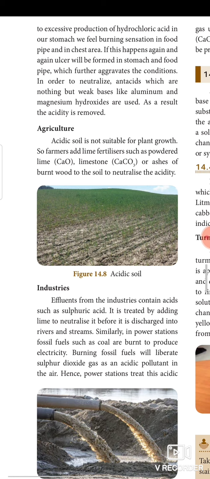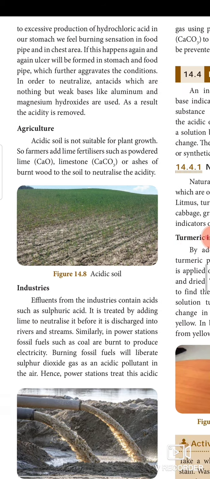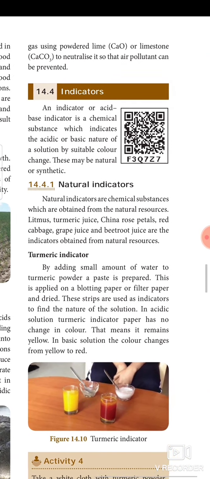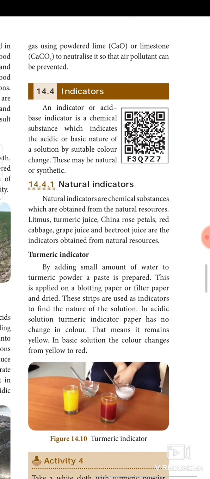There are some natural indicators. Let's see them. Natural indicators are chemical substances which are obtained from the natural resources. Litmus, turmeric juice, chinna rose petal, red cabbage, grape juice and beetroot juices are the indicators obtained from the natural resources. For example, turmeric indicator. By adding small amount of water to the turmeric powder, a paste is prepared. This is applied on a blotted paper or filter paper and dried. These strips are used as indicators to find the nature of the solution. In acidic solution, turmeric indicator paper has no change in color. That means it remained yellow. In basic solution, the color changes from yellow to red.